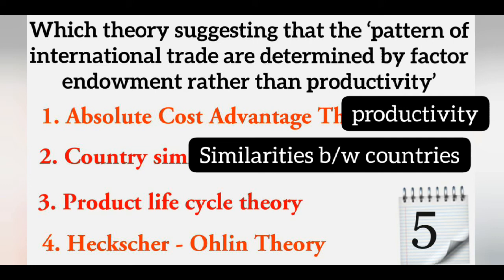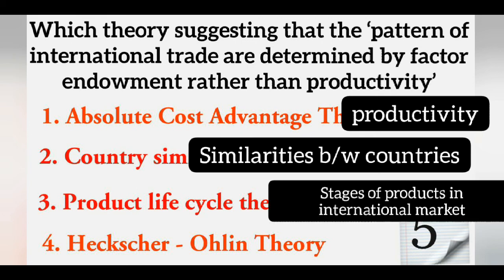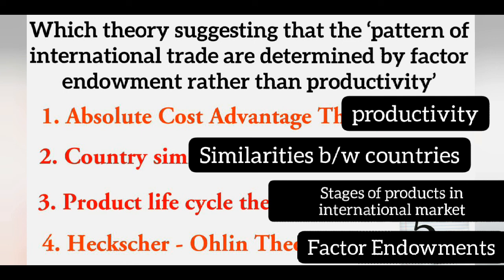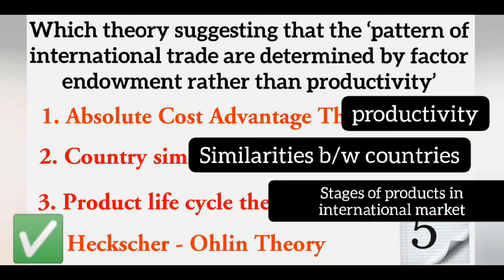And third one, product life cycle theory. The product life cycle theory talks about the different stages of a product in the international market. And last one, Heckscher-Ohlin theory. The Heckscher-Ohlin theory focuses on the concept of factor endowment. So from this it is clear that the answer for this question is option number 4, Heckscher-Ohlin theory.